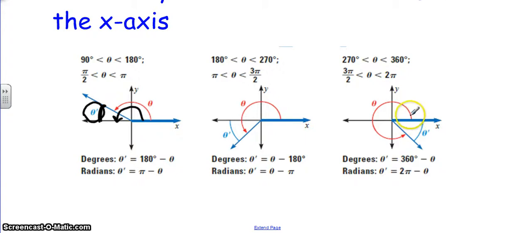If I'm in the fourth quadrant, here's theta, and my terminal side is in the fourth quadrant, my reference angle is right here, that's my theta prime, and to calculate that, I would want to take 360 degrees, which is all the way around, and subtract theta.